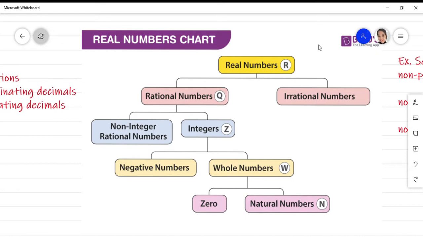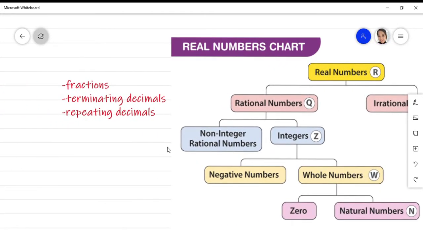Real numbers are divided into two sets. We have the rational numbers and the irrational numbers. Below the rational numbers are sets of numbers. These are the non-integer rational numbers and the integers. So non-integer rational numbers are what we call the fractions.